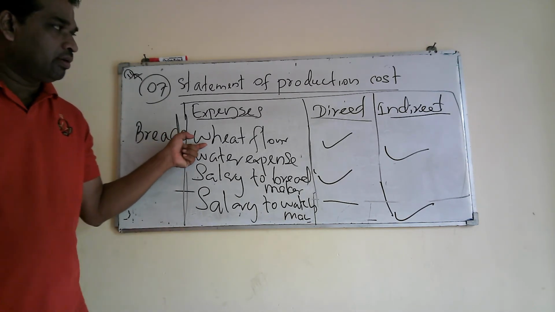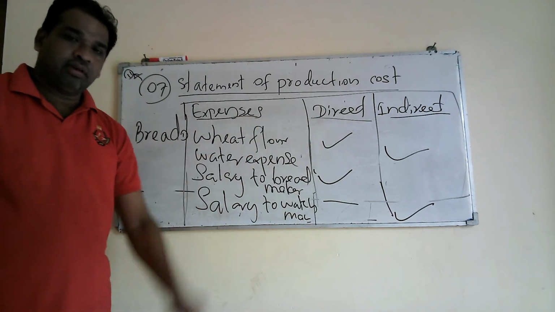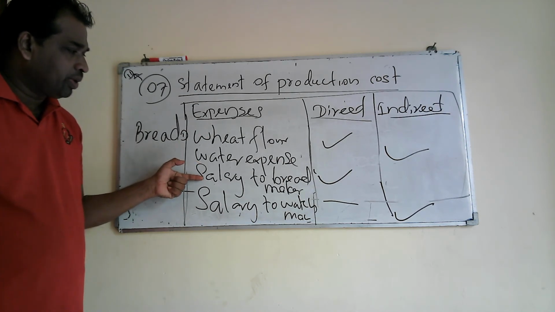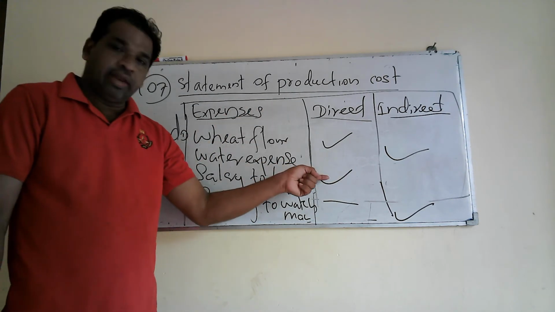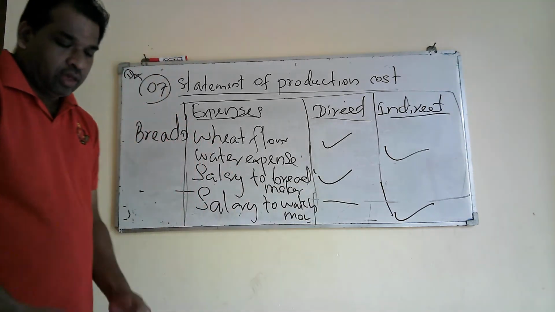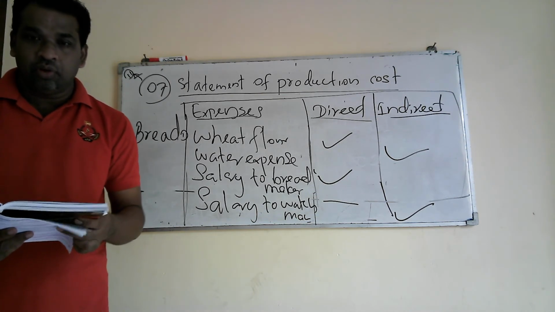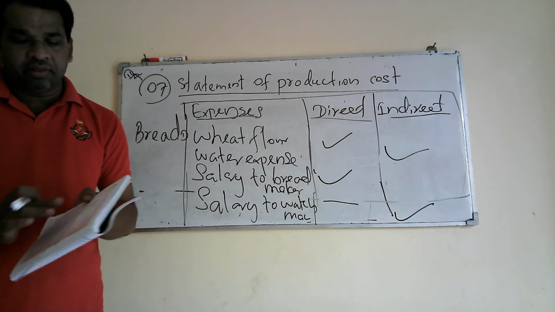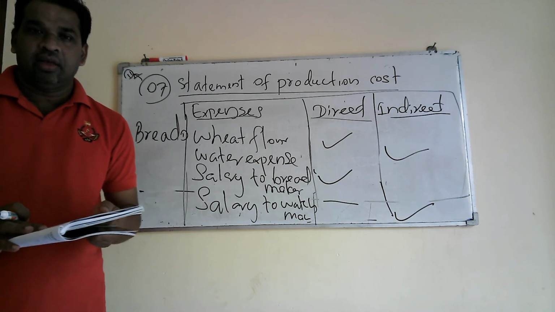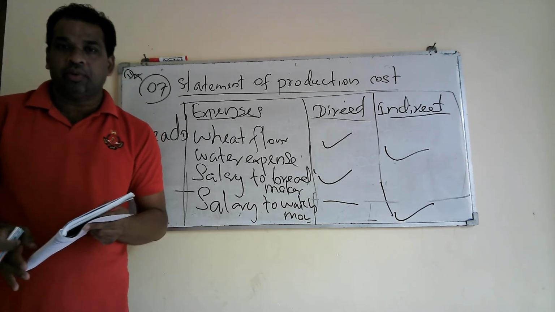Wheat flour comes under direct cost. Water expenses, indirect material, and salary to bread maker, direct labor cost, and salary to watchman, indirect labor cost. Right. You understood both exercises. Then I will assign you to do activity number 2. It is easy for you to understand. You prepare. Anyway, later on I will discuss even activity number 2.